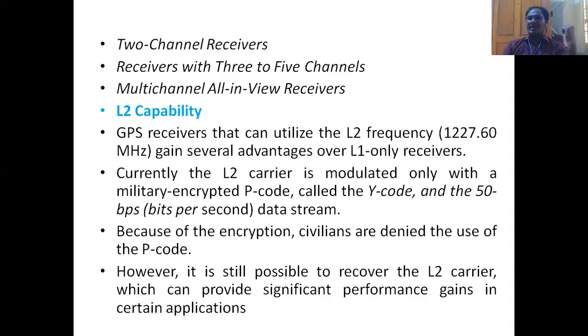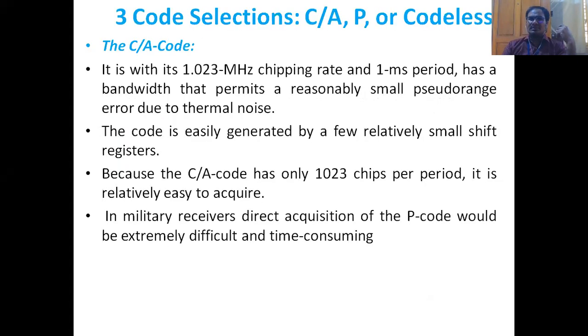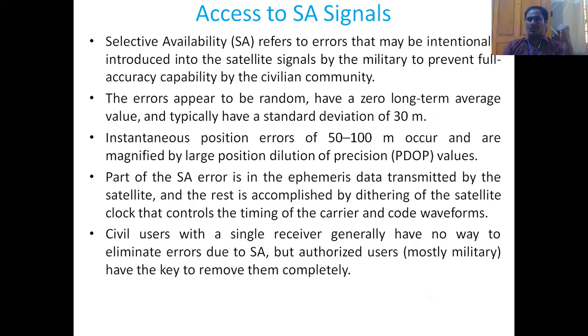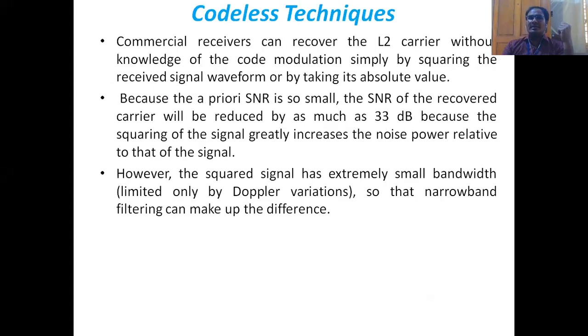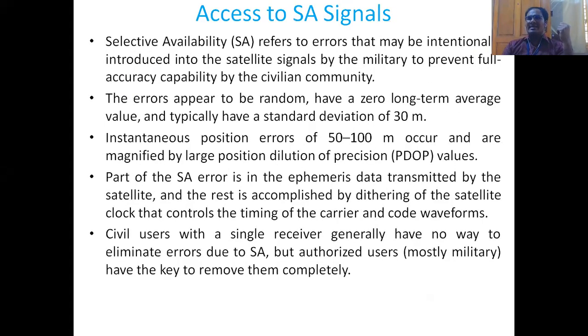It is using a wide bandwidth. It is in the range of megahertz, 1227.6 megahertz. So then code selections: we are using C/A code, P code, or sometimes no code, that is codeless techniques. Advantage of using the P code. Now, next most important is the access to the SA signals, selective availability signals.